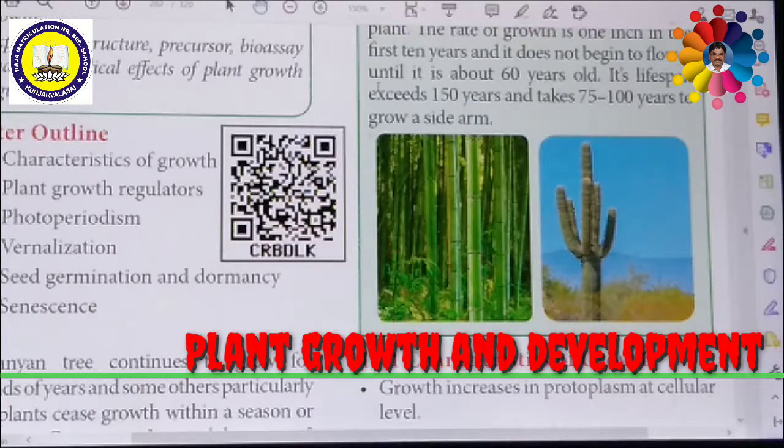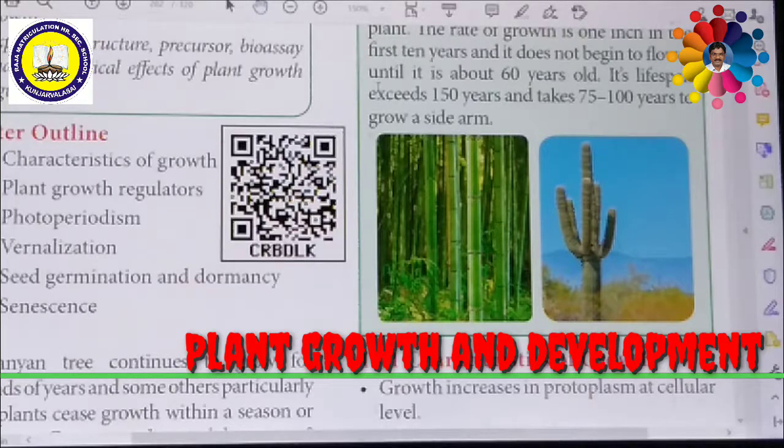Growth can be measured by an increase in thrust or dry weight, an increase in area or volume, the weight of fruits and leaves, and an increase in the number of cells produced. In this way, we are able to measure the growth of plants. Usually, there are three phases of growth, called the formative phase, the elongation phase, and the maturation phase.